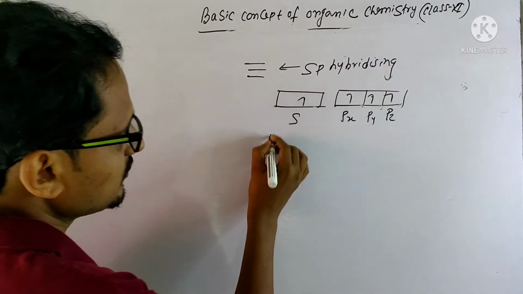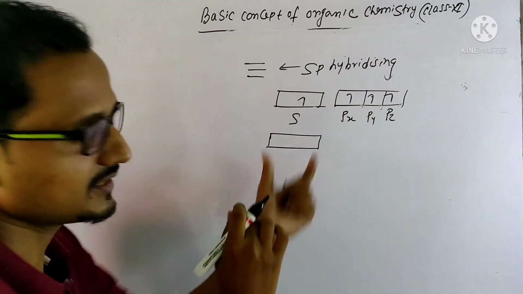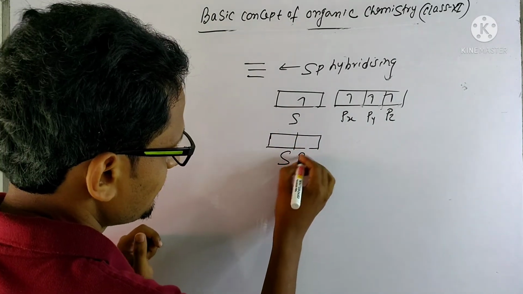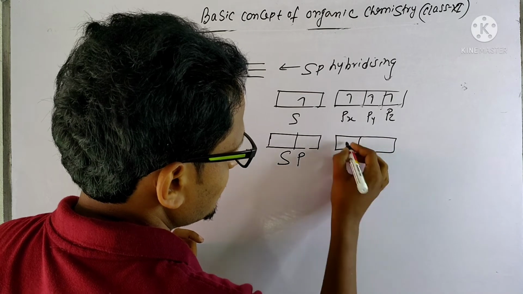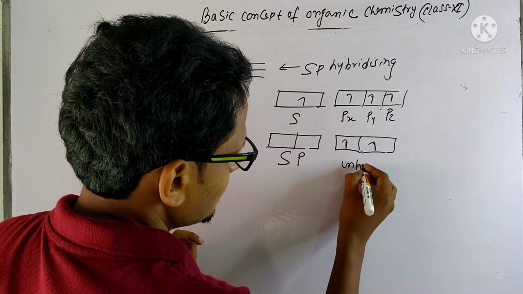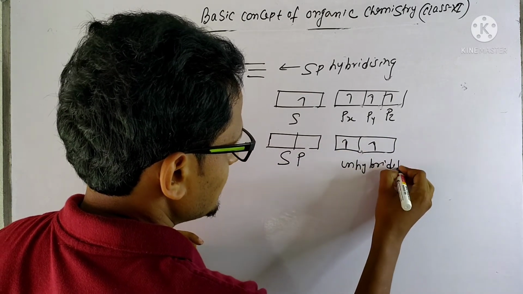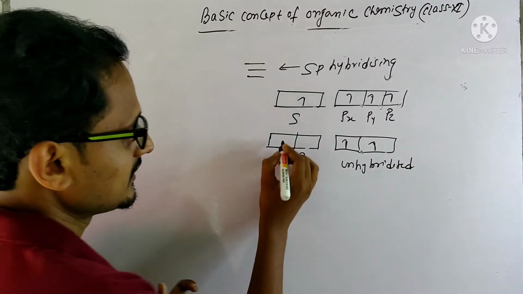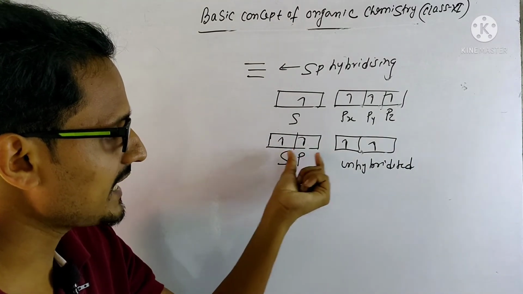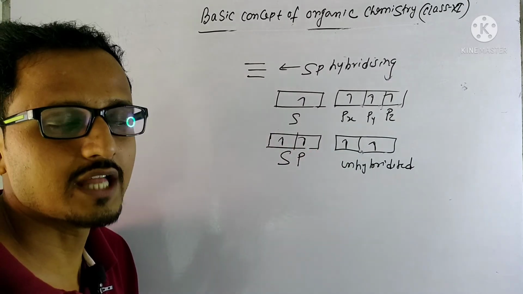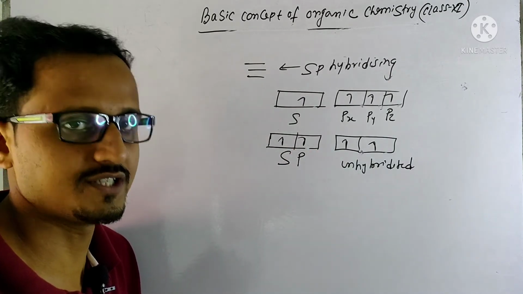Now these two orbitals will mix together to form sp hybrid orbitals. But the other two orbitals will remain unhybridized. As in the mixing, one s and one p orbital are there, we will have two sp hybrid orbitals.